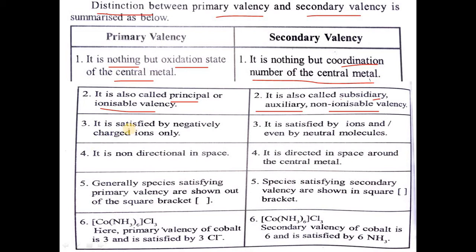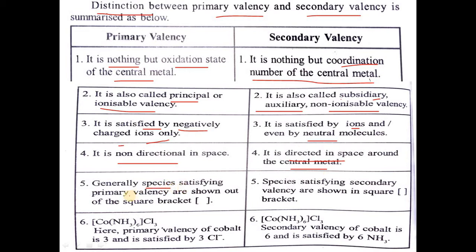Primary valency is satisfied by negatively charged ions only, but secondary valencies are satisfied by ions or neutral molecules. Primary valency is non-directional in space, but secondary valency is directed in space around the central metal atom specifically.